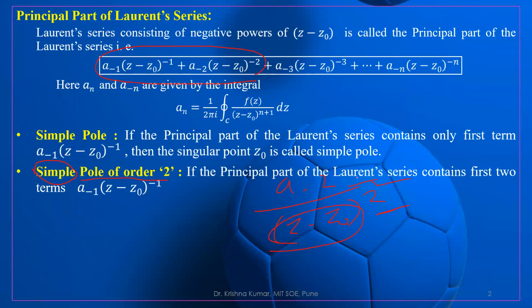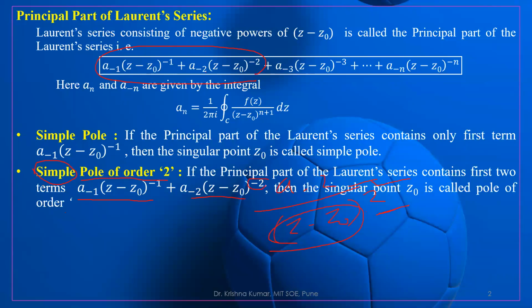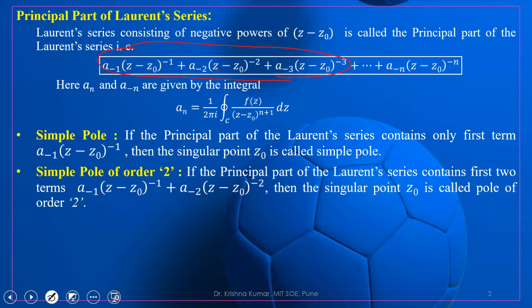If the principal part of the Laurent series contains the first two terms, the highest power is minus 2, then the singular point z0 is called a pole of order 2. Similarly, we can define the pole of order 3 if it contains three parts, and similarly the pole of order 4 and so on.